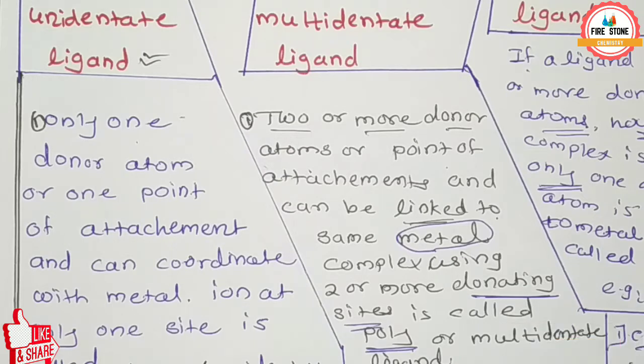An ambidentate ligand has two or more donor atoms, however the complex is formed with only one donor atom. For example, CN- and SCN-. In CN- there are C and N as the two donor sites, and in SCN- there are S and N as the two donor atoms.